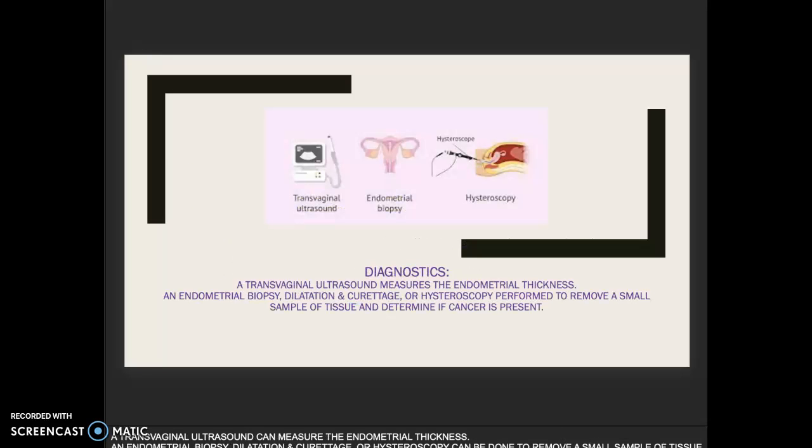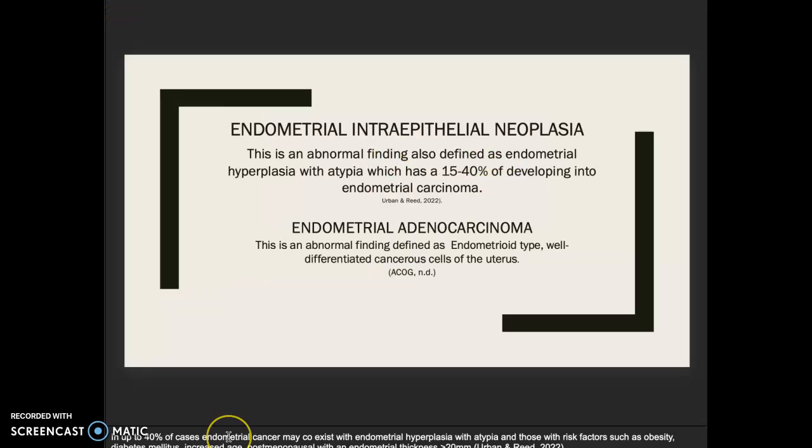The diagnostics for endometrial hyperplasia: a transvaginal ultrasound measures the endometrial thickness, an endometrial biopsy, dilatation and curettage or hysteroscopy performed to remove a small sample of tissue and determine if cancer is present. Endometrial intraepithelial neoplasia. This is an abnormal finding, also defined as endometrial hyperplasia with atypia, which has a 15 to 40% chance of developing into endometrial carcinoma.